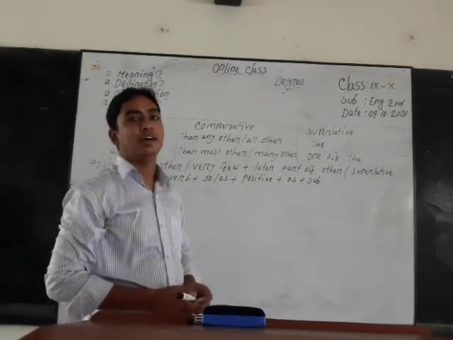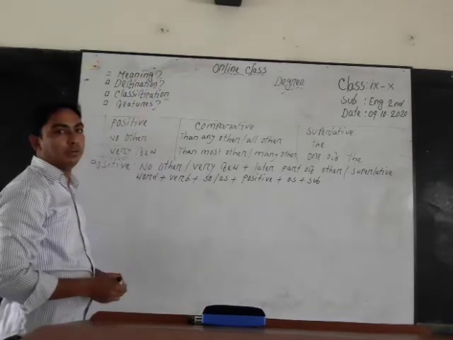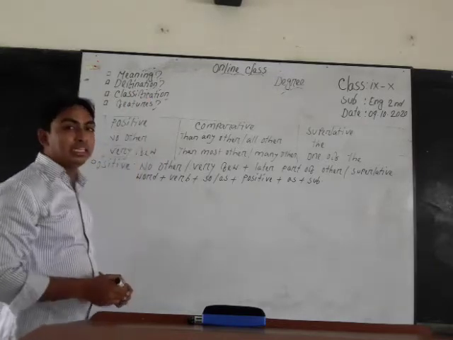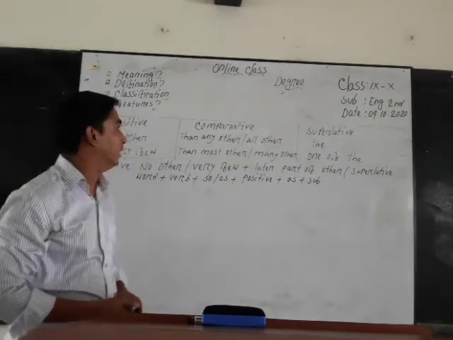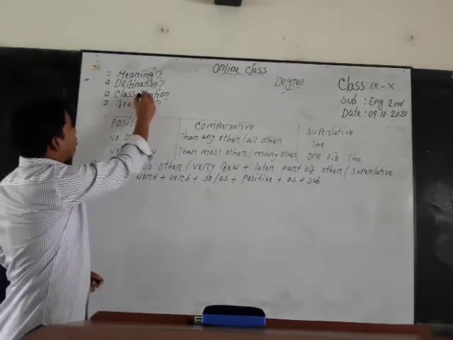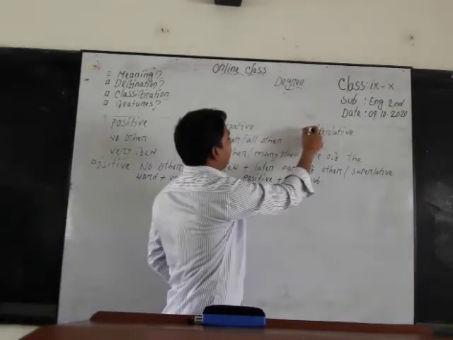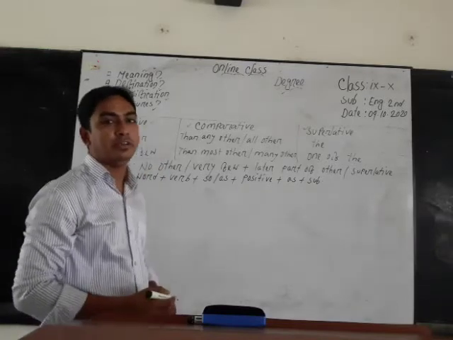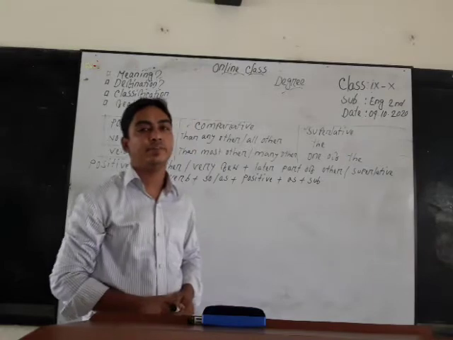Dear learners, we know that degree means comparison of an adjective. In English grammar, degree indicates the level of an adjective or an adverb. There are three kinds of degree: firstly positive, then comparative, and finally superlative. And there are some features by which we can identify a sentence as positive, comparative, or superlative.